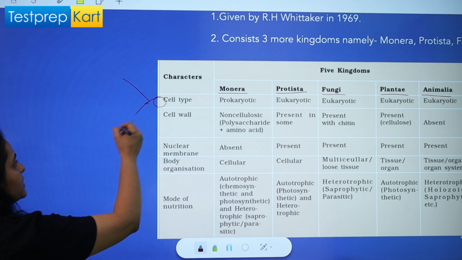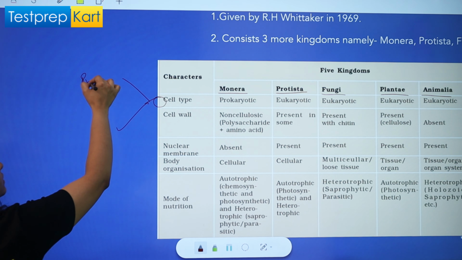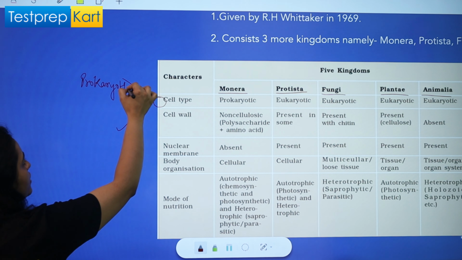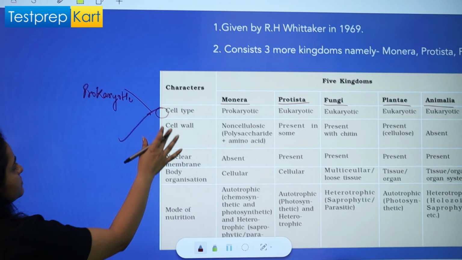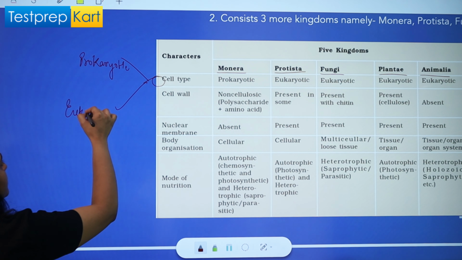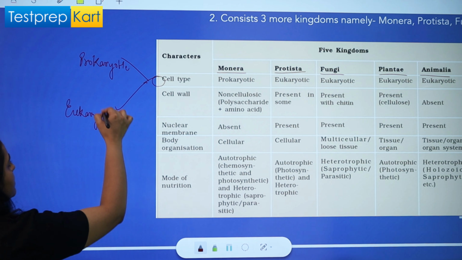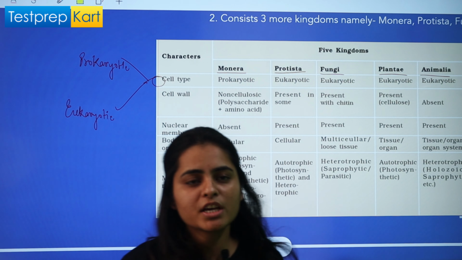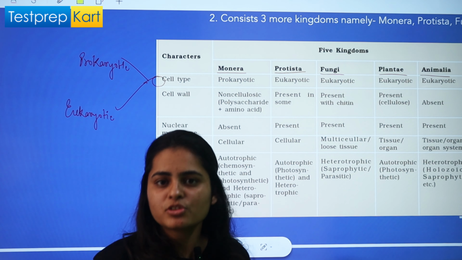Prokaryotic cells are the primitive type of cells, in which there is no membrane-bounded organelle present, right?